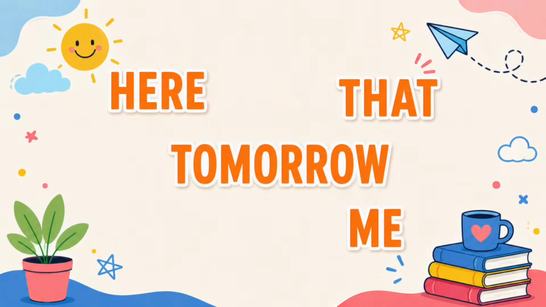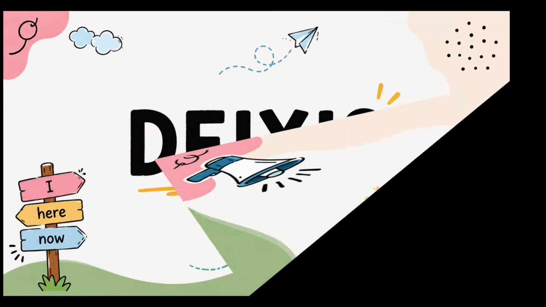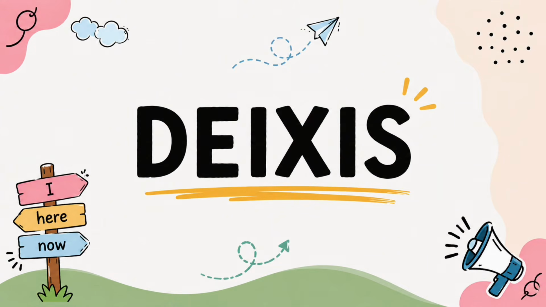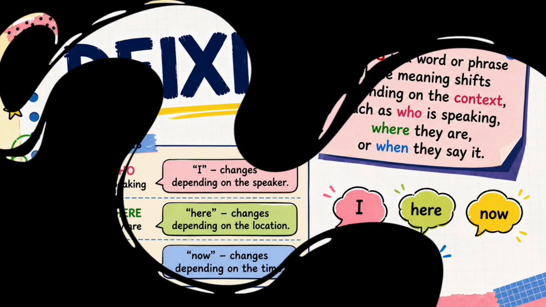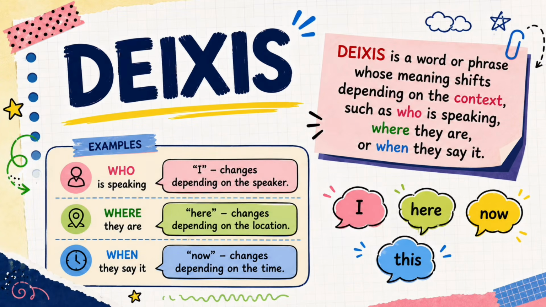Well, these words are examples of something called deixis. Today, we are going to discover how deixis helps us understand who is speaking, when they are speaking, where they are speaking, and what situation they are talking about. Deixis refers to a word or phrase whose meaning shifts depending on the context, such as who is speaking, where they are, or when they say it. Examples include words like I, here, now, or this.